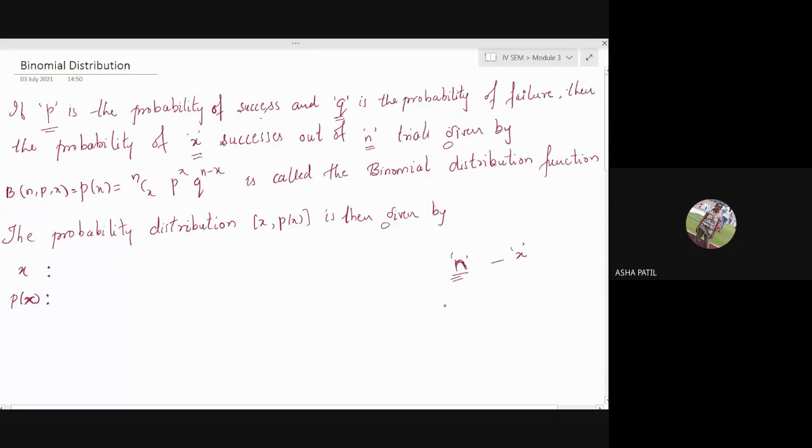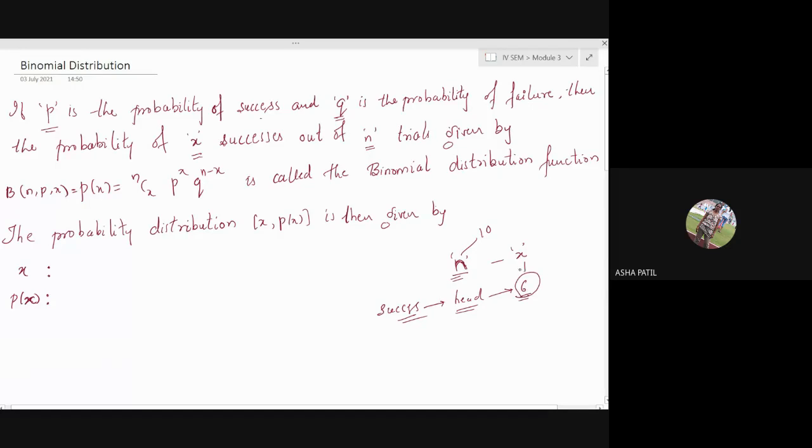Suppose you are tossing a coin and what is success? First you should know. So suppose you say that success is getting a head. Suppose you perform this experiment 10 times. What is the probability that you get head 6 times? So that is success we want 6 times.